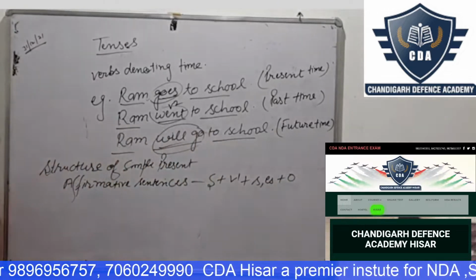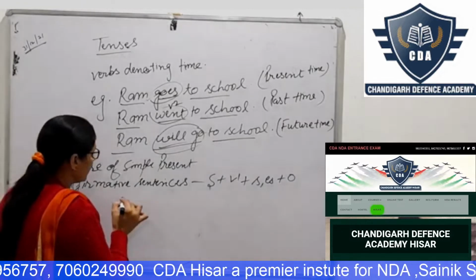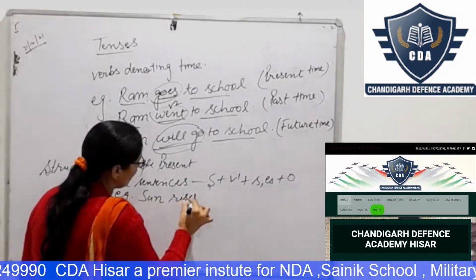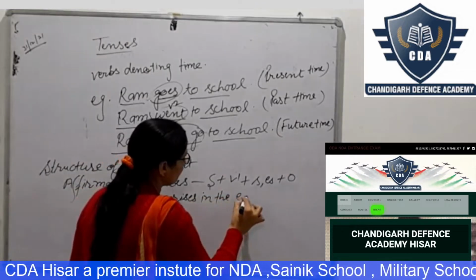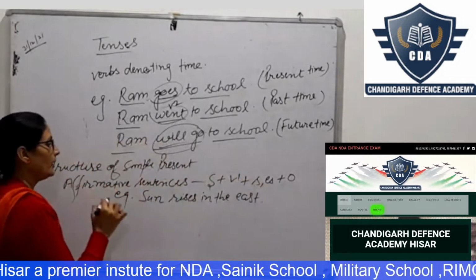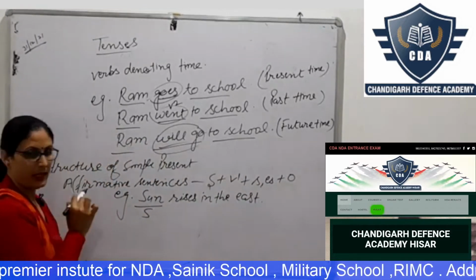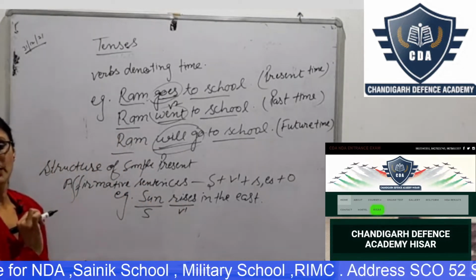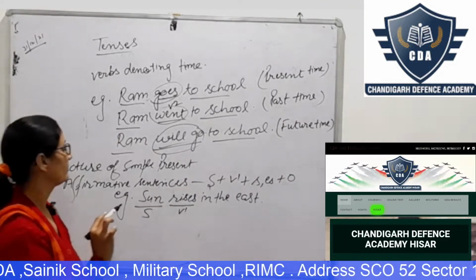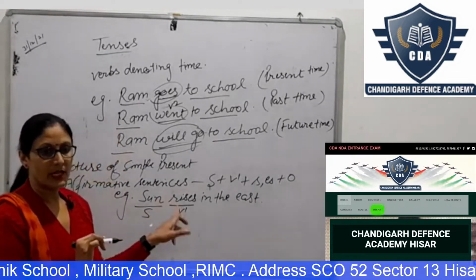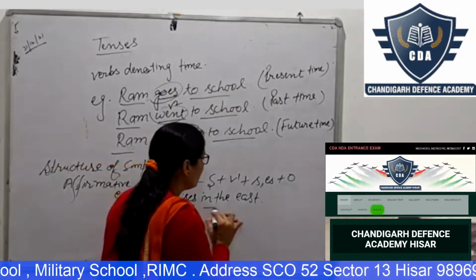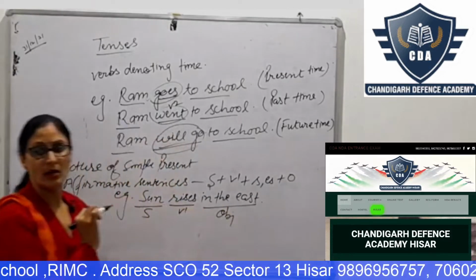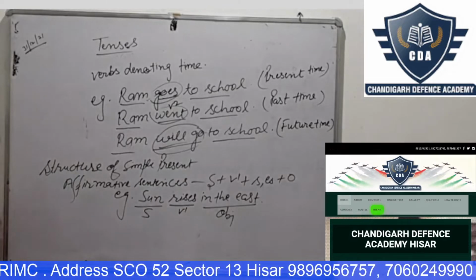In affirmative sentences, sun rises in the east. Here sun is subject and rise is V1. And sun is singular, that's why we are using here ES. And in the east, this is the objective part of the sentence.